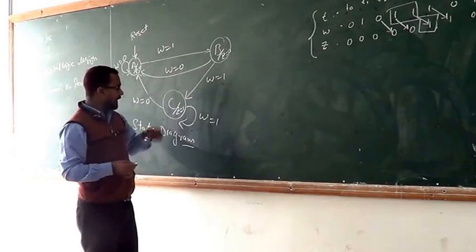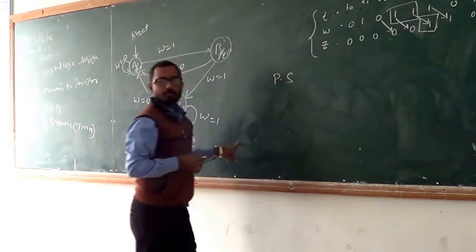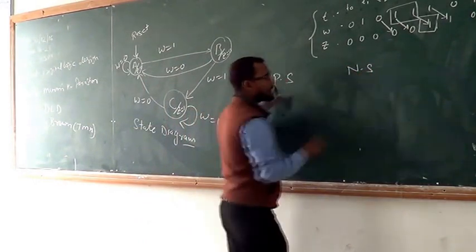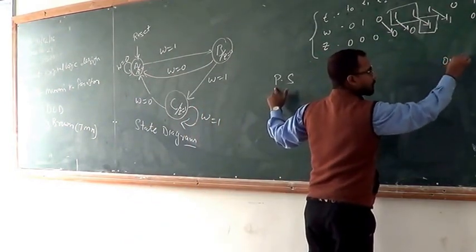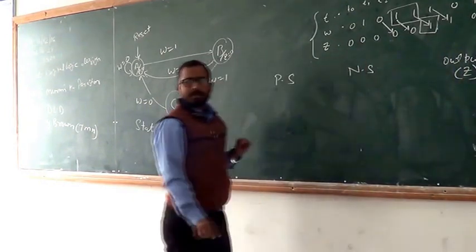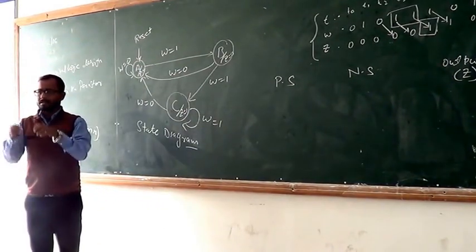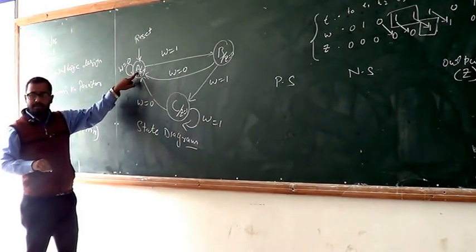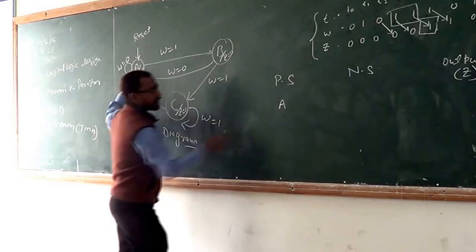Now, how can you make a state table? First of all, we take the PS. What is the meaning of PS? Present state. Next, NS means next state, and third is output. Output represents Z. PS means present state, where your machine is presently. First of all, our machine is at the first state, and the first state is the A state. Therefore, we write the present state is A.